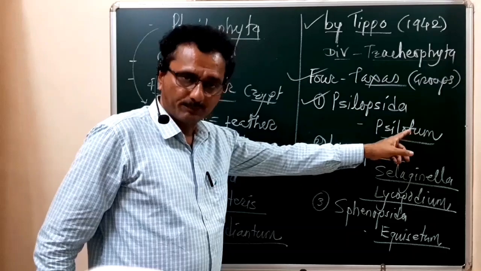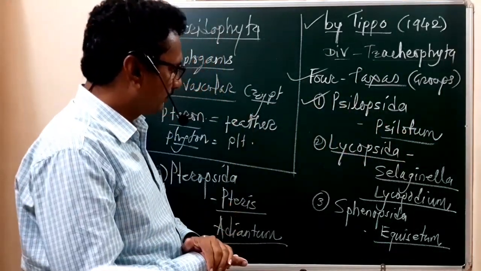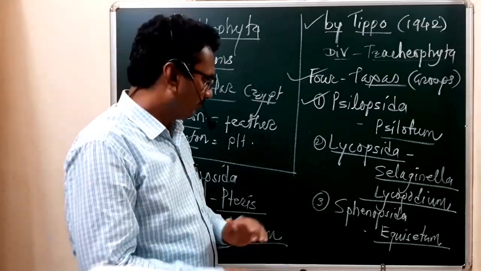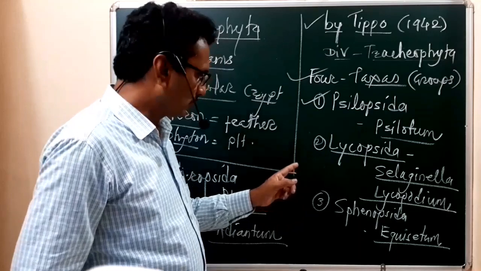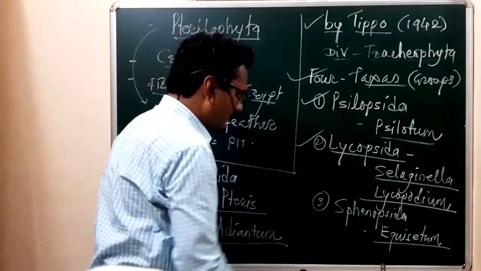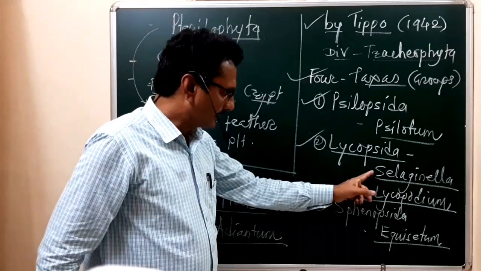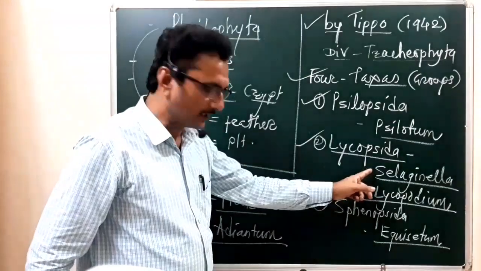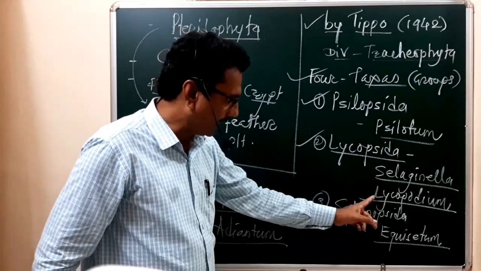This is the first taxa or first group according to Tipo. Then the next one, the second group, is Lycopsida. Under this Lycopsida the members included are Selaginella and Lycopodium.